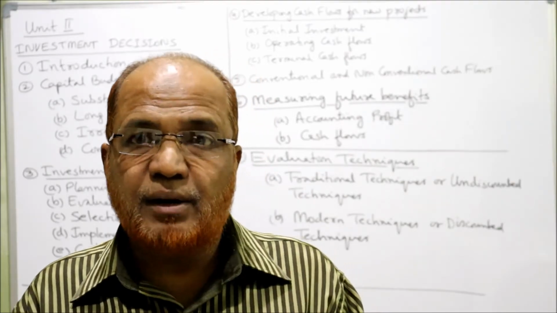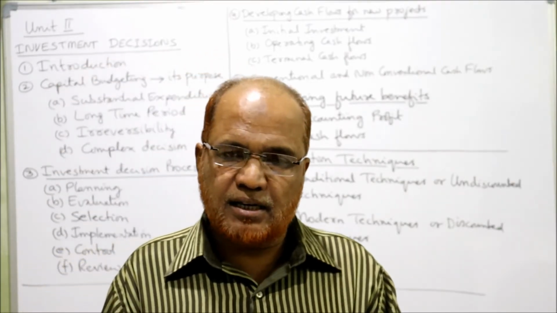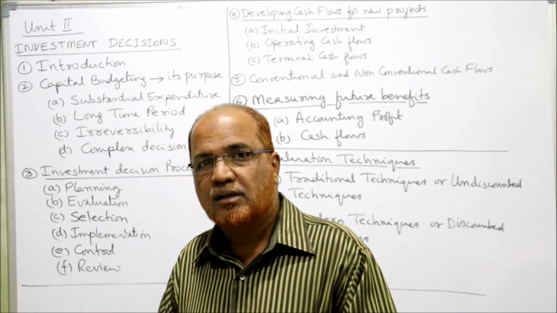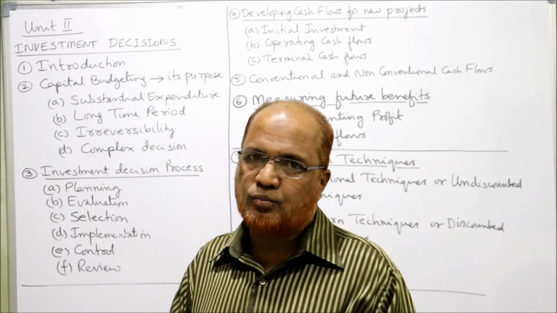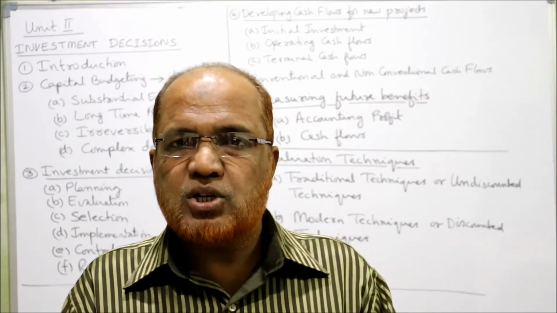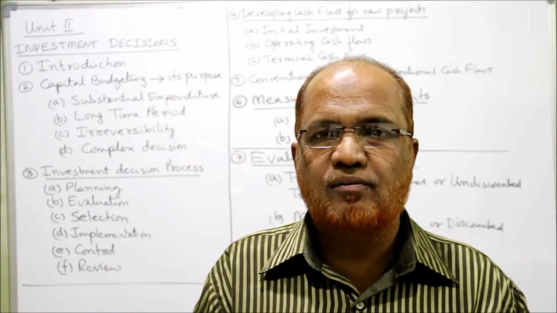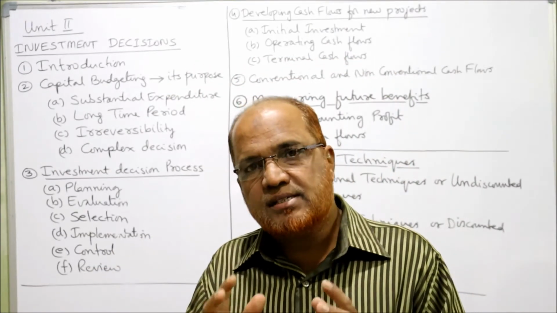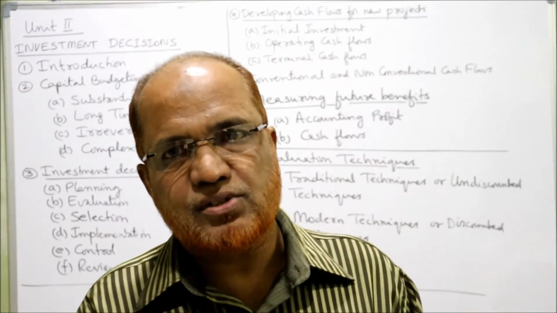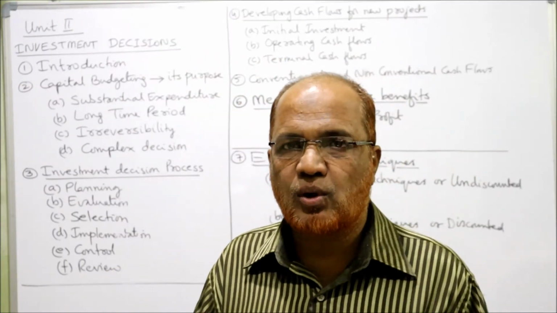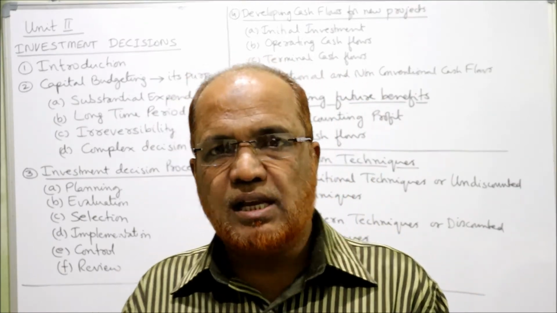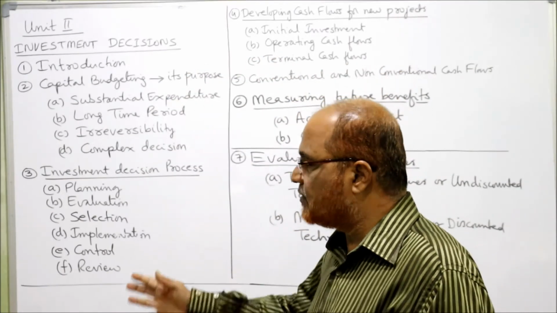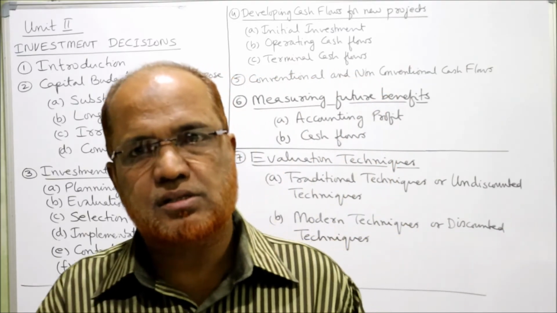By taking the feedback, we can get the progress report of this project. Last one is review. On the completion of the project or just before completion, we want to see whether we are successful in achieving our objectives, whether we are successful in getting the benefit of this project or not. This is the last stage of investment decision process.